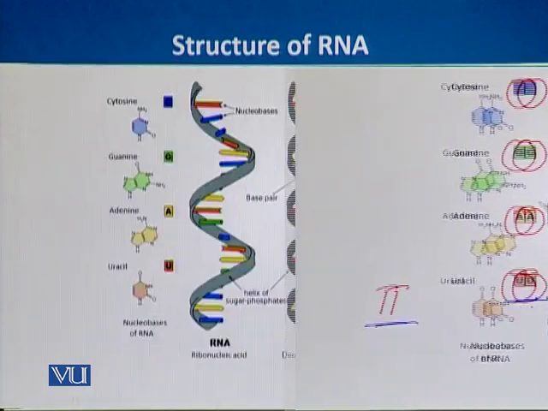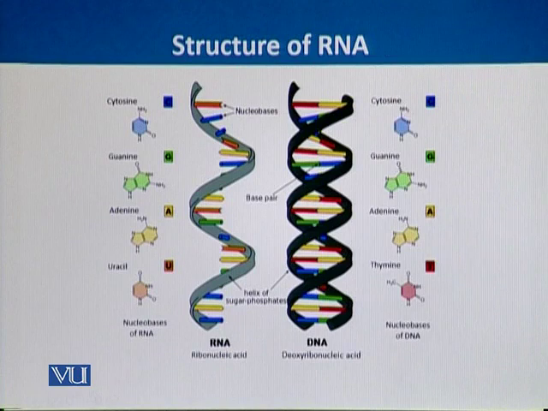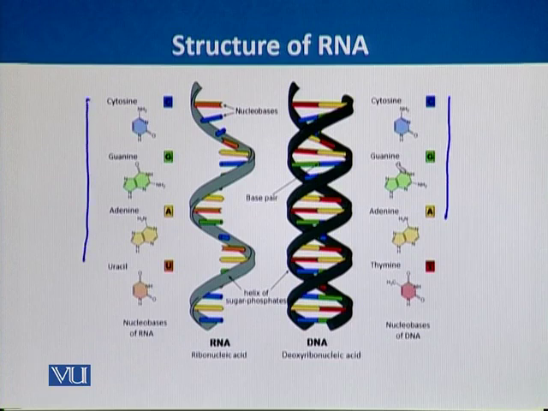Composed of nucleotides. So here we can see some similarities and dissimilarities in the RNA and DNA molecule. We have already discussed that 3 nucleotides are identical in both RNA and DNA.